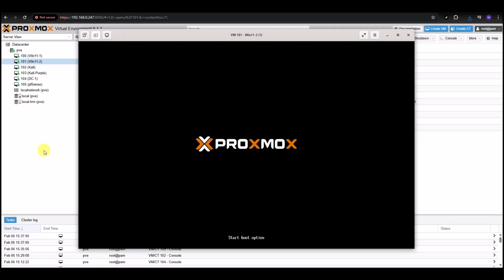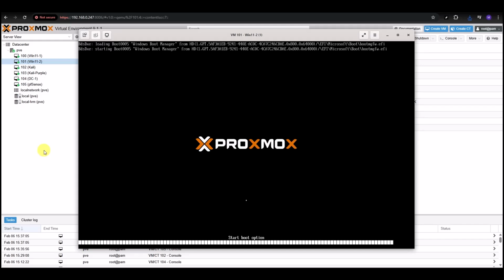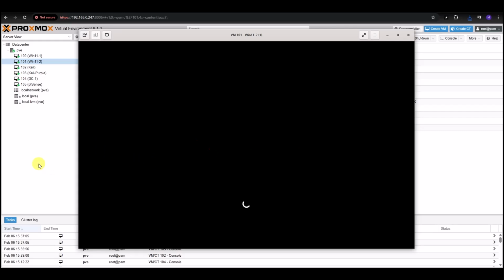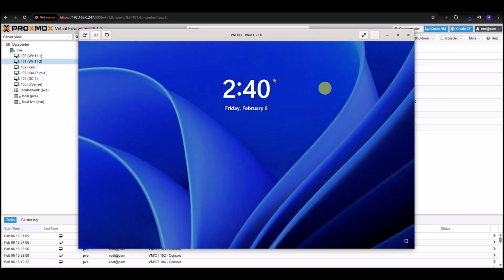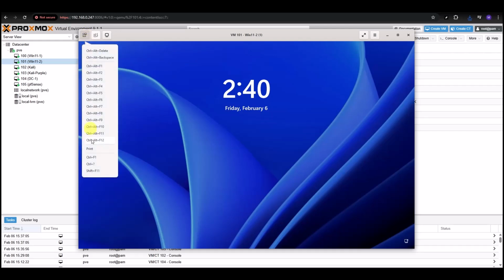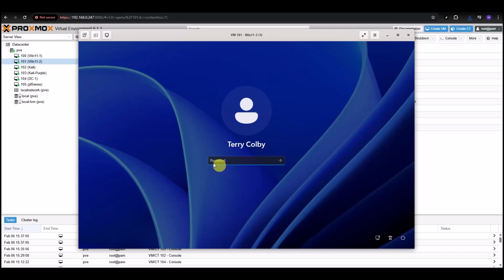On the Linux machines, it's a little bit different to install that guest agent. In fact, I'll go ahead and do that now once we get finished with the install on the Windows 11.2 machine. So when you hit Control-Alt-Delete by that upper corner, log in with the second machine's password.